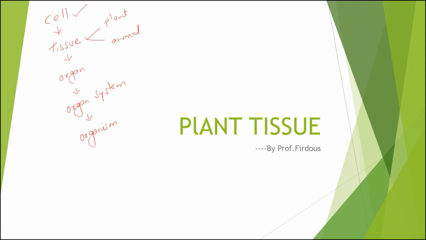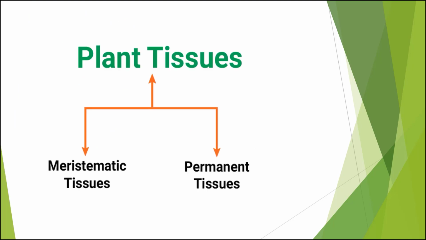Alright, so when we talk about plant tissue, it is basically bifurcated into two categories, meristematic tissue and permanent tissue. Now what is meristematic and what is permanent tissue? See students, these are very simple things to understand.